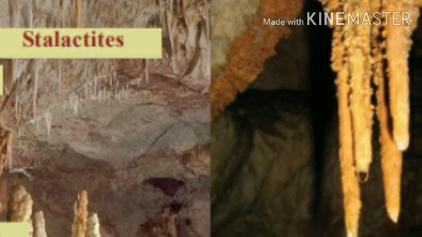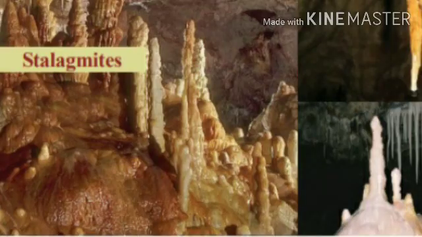Then stalagmites. The deposit of lime on the floor of the cave grows upward as a result of the deposition from above. These are called stalagmites. What are stalagmites? The deposit of lime on the floor of the cave grows upward as a result of the deposition from above. These are called stalagmites.